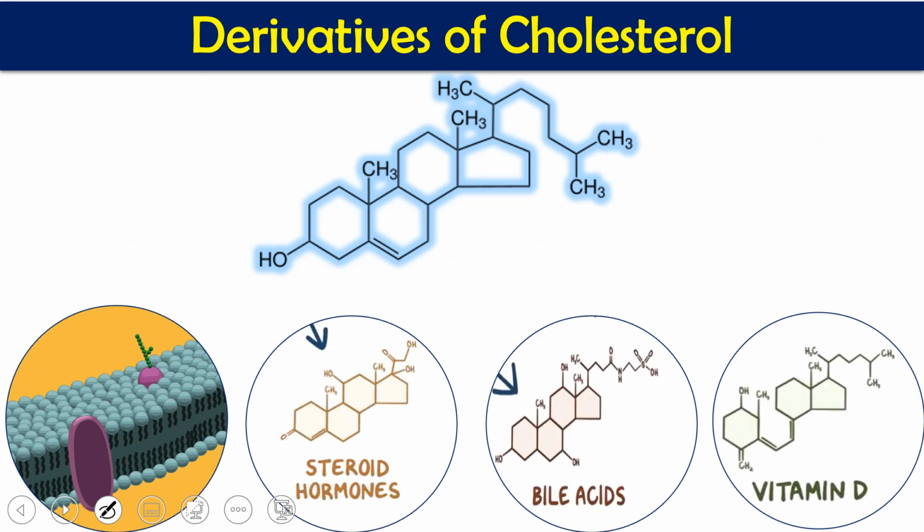So many different sex hormones and steroid hormones are going to come from cholesterol. Cholesterol is also used for bile acid synthesis, that is derivatives of cholic acids, taurocholic acids or glycocholic acids, that we will see later on. And cholesterol is also used for vitamin D synthesis.